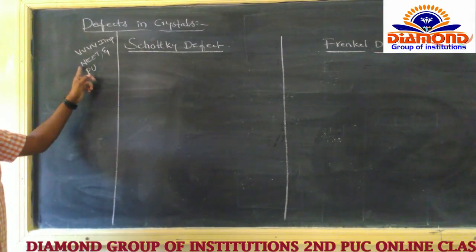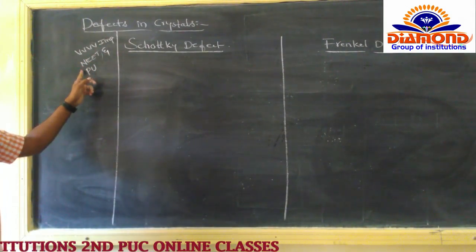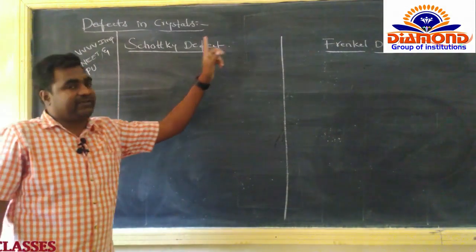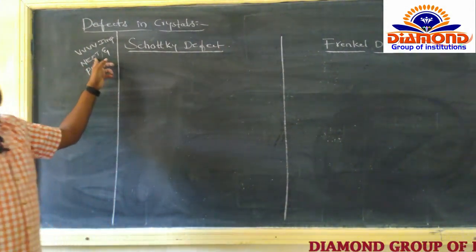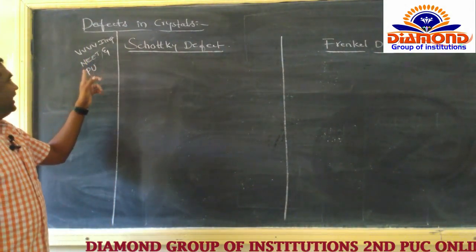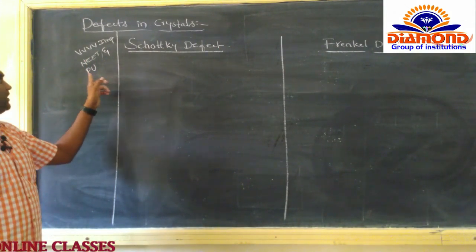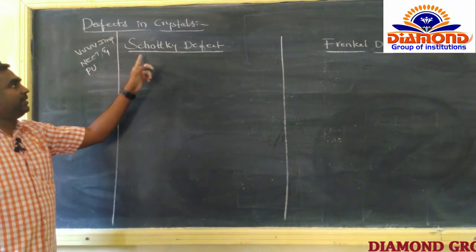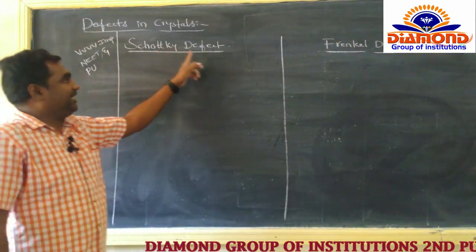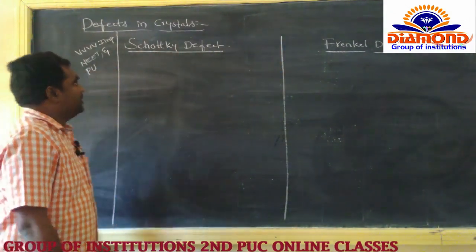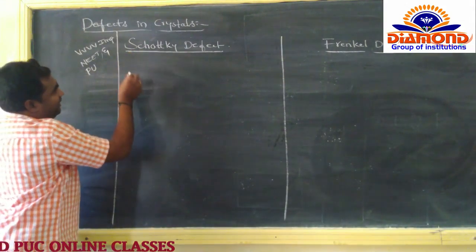In NEET we got it nearly 3 times. The Schottky defect and Frenkel defect came 3 times in NEET. Again, in PU they were asked 3 to 4 times, very important. So the Schottky defect and the Frenkel defect. What is the Schottky defect definition?